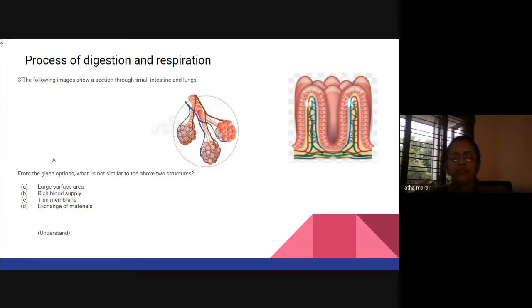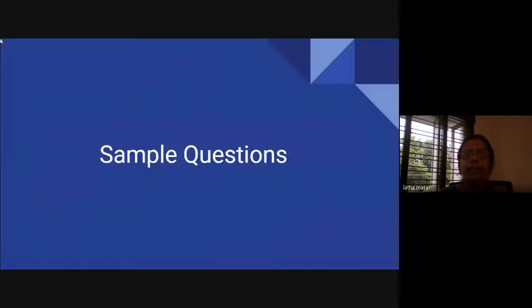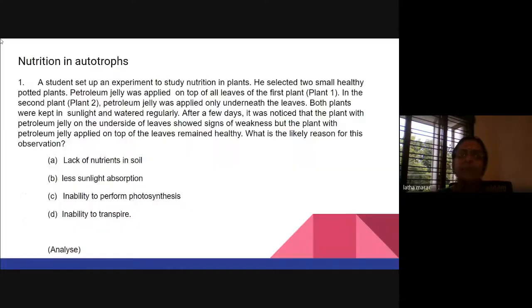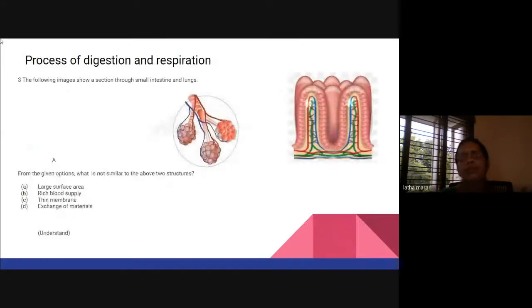So, exchange of materials, and it is an understanding level because the child has already been taught this, and he is now comparing between them. Compare and contrast, analyze, evaluate, create. Teachers, you can put compare and contrast as a higher order question, and we can also put it as an understanding level question. That is insignificant here. But here the child has to carefully understand what is not similar to the above two structures.